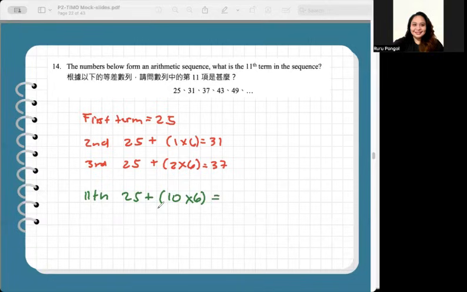So 25 plus 10 times 6, that's 25 plus 60. 25 plus 60 is equal to 85, and this is the correct and final answer that the 11th term is 85. It's just the first term plus how many more terms? 10 more terms to add 6 to get to the 11th term. So that's why we have 10 times 6. Final answer, 85 for number 14.